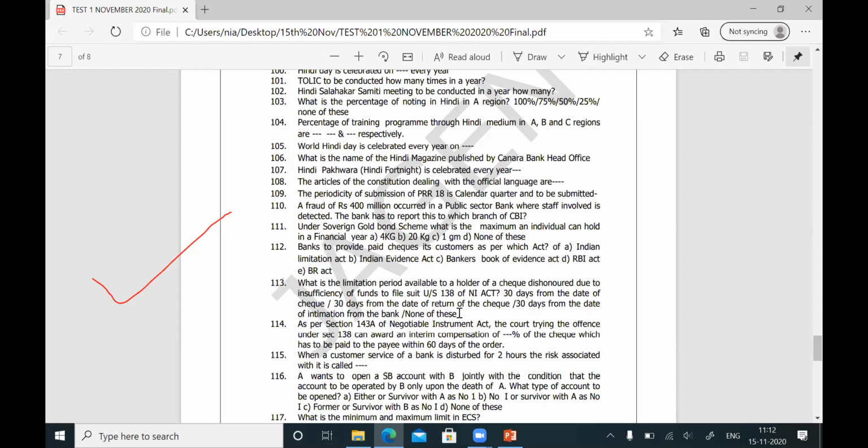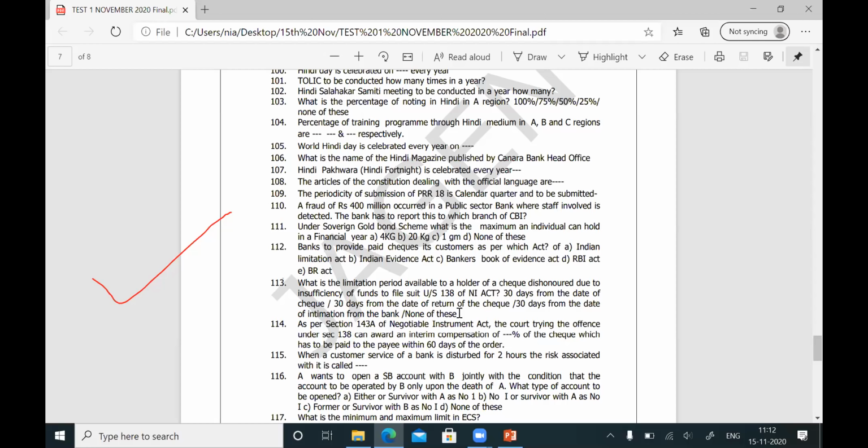Even after the 15 days, if the payment is not received by the payee, then the end of the 15th day is called the date the cause of action arises.